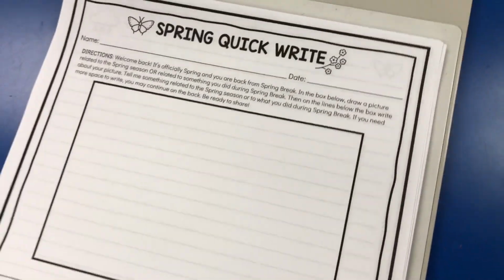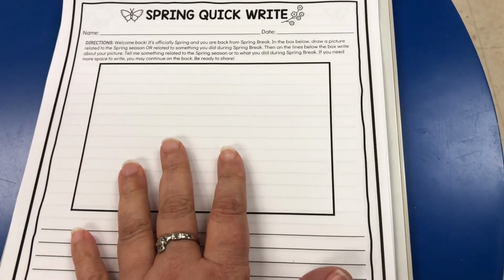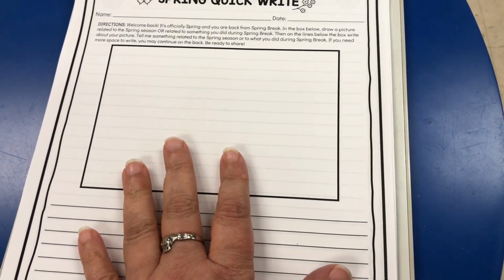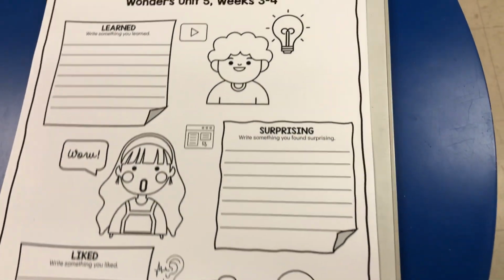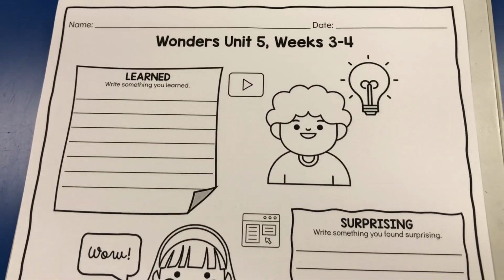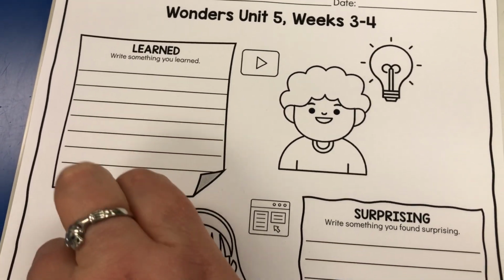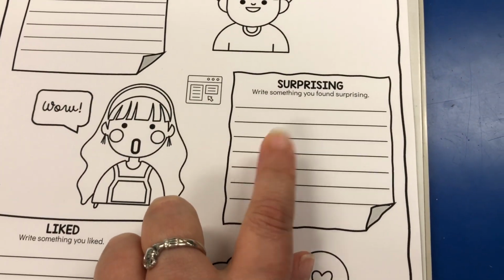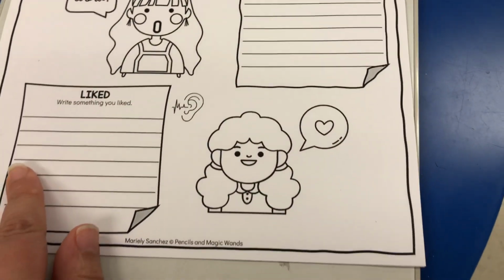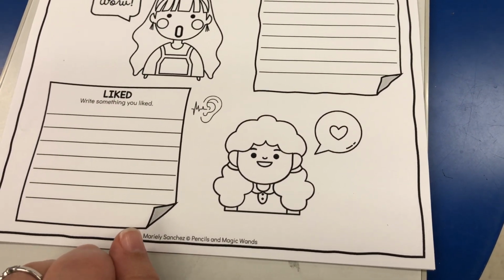So let me show you the sheet that students worked on this morning. Again, this is the quick write, so students drew a picture of something they did during spring break or about the spring season, and then on the back they could continue if they needed it. For the introduction to the unit, both classes worked on this one, which is similar to the one that I showed before. For the video, they wrote something that they learned. For the study blast, something they found surprising. And for the read aloud, something that they liked.